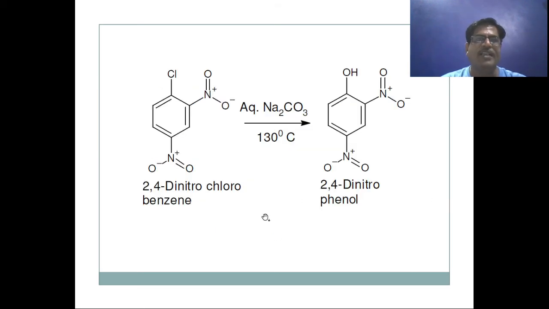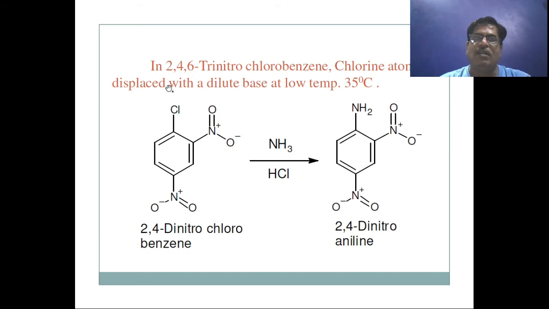Another reaction with electron withdrawing groups: 2,4-dinitrochlorobenzene, here 2 NO2, so more nitro groups. In aqueous sodium carbonate at 130 degrees Celsius, it is also easily converted to 2,4-dinitrophenol. Lastly, in 2,4,6-trinitrochlorobenzene, the chlorine atom is replaced with a dilute base at a low temperature of 35 degrees Celsius.